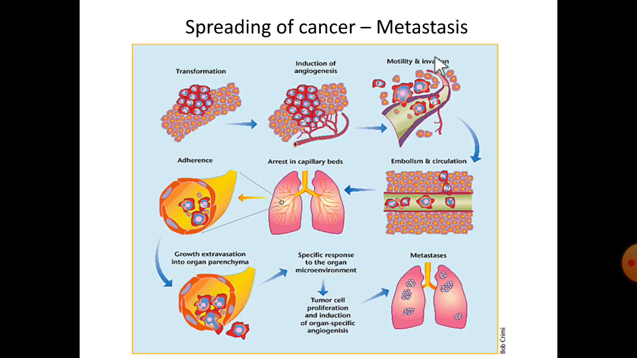So, spreading of cancer or metastasis, this is additional information. Here this is the tumor cell. After growing, the cellular junctions will be loosened. This leads to metastasis. It will migrate to another place and invade a new area, that is the lungs.